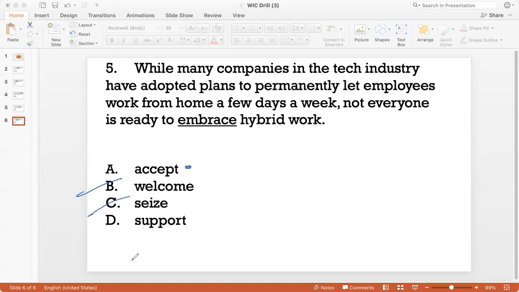And not everybody is ready to support hybrid work. This is not about supporting, right? The sentence establishes the context for how there is a contrast between companies that are willing to accept this versus some that are not going to accept it. So it's not about supporting, it's about accepting the very idea of hybrid work. And so the best answer is option A.